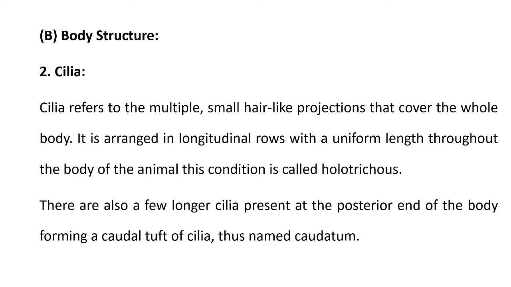The cilia vary in size. Some cilia are longer and some are smaller. Mostly the cilia at the posterior and anterior ends of the body are longer, while the cilia in the middle part of the body are smaller. Due to the longer cilia on the anterior and posterior parts of the body, it is called the caudal tuft of cilia. So it can also provide flexibility for locomotion.